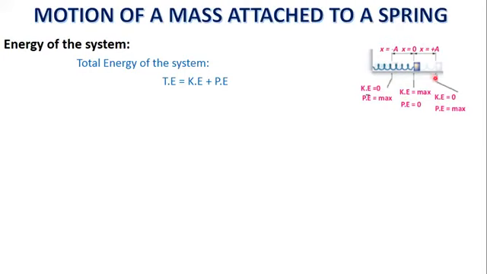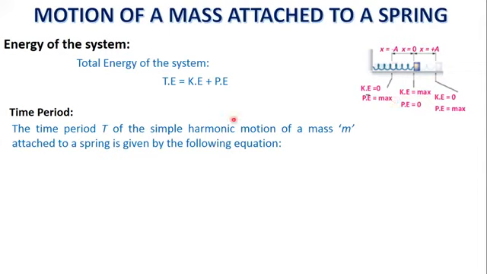At extreme position, total energy is equal to the potential energy. At mean position, total energy is equal to the kinetic energy. Time period T of the simple harmonic motion of a mass m attached to a spring is given by the following equation.